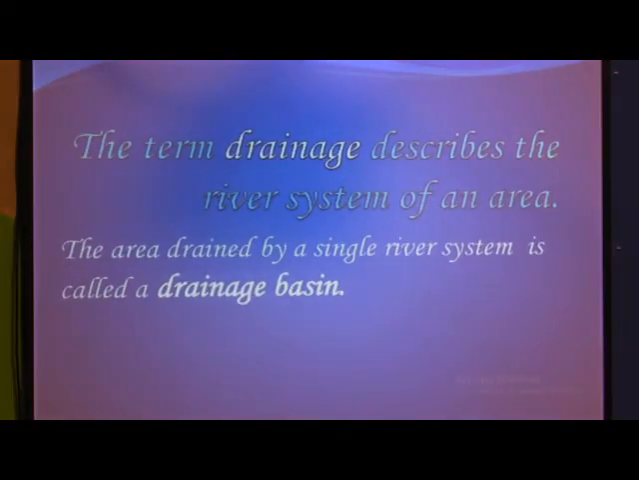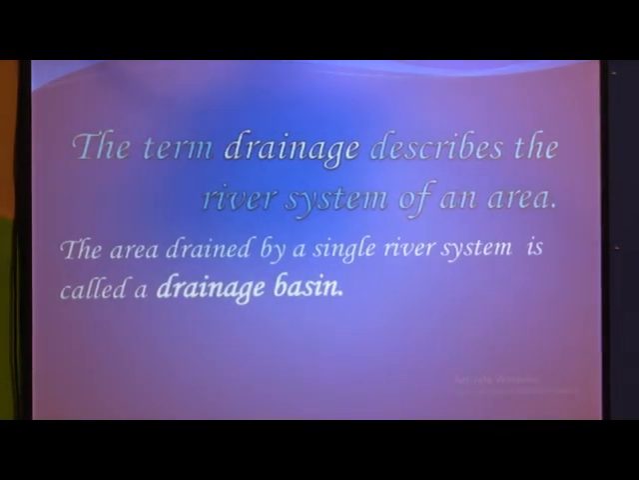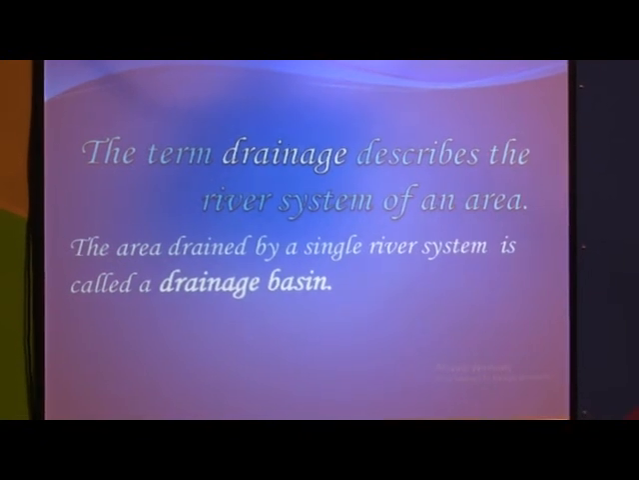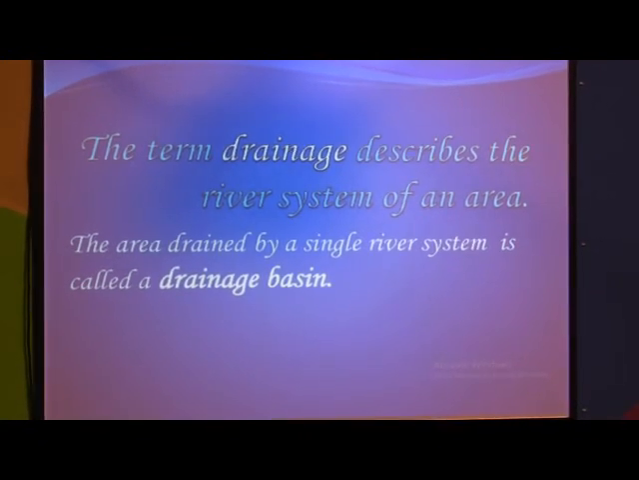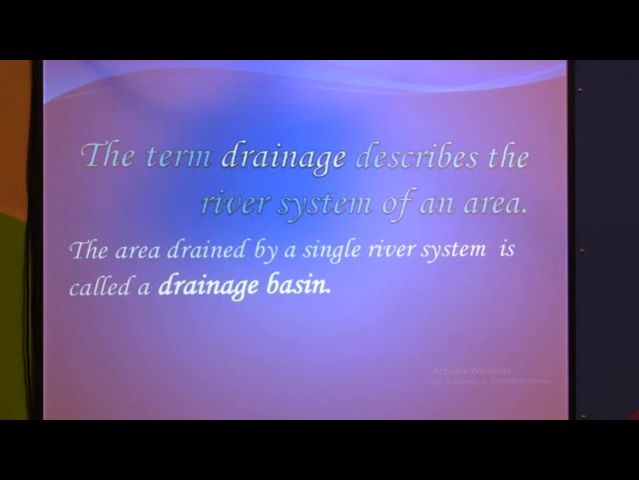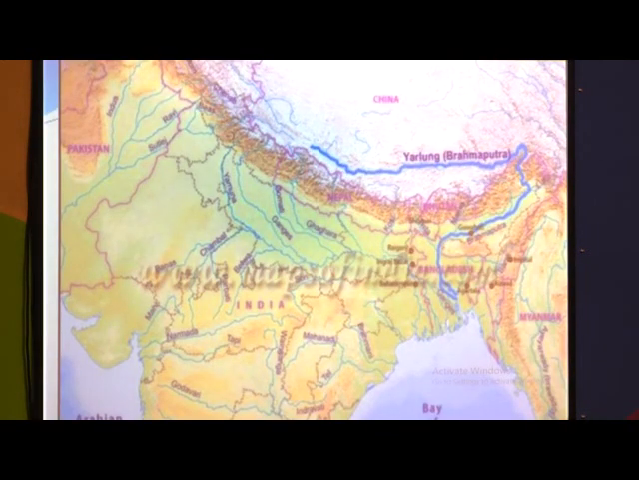When we discuss drainage, the meaning of drainage is the most important part. Drainage means when a large area is drained by a single river and its tributaries, it is called a drainage basin or drainage system. The main river with its tributaries drains one particular area from the source of origin to the destination, and that whole area is called a drainage system or drainage basin.